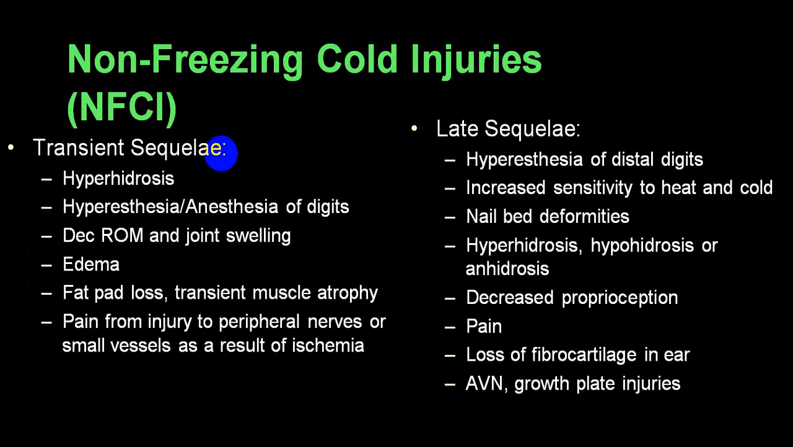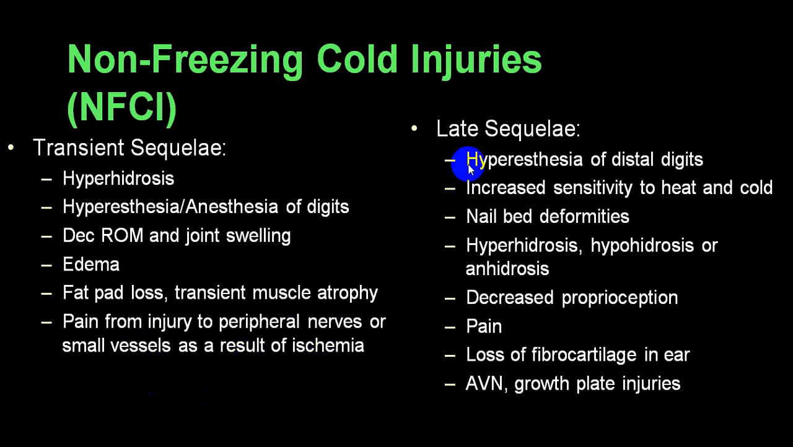This non-freezing injury can be transient or late. In the early stage you get hyperhidrosis, hyperesthesia, or even anesthesia of digits, and joint swelling. There is a decreased range of movements. There is edema. Fat pad is lost. There is a transient muscular atrophy. Pain is because of injury to the peripheral nerves or small vessels as a result of ischemia.